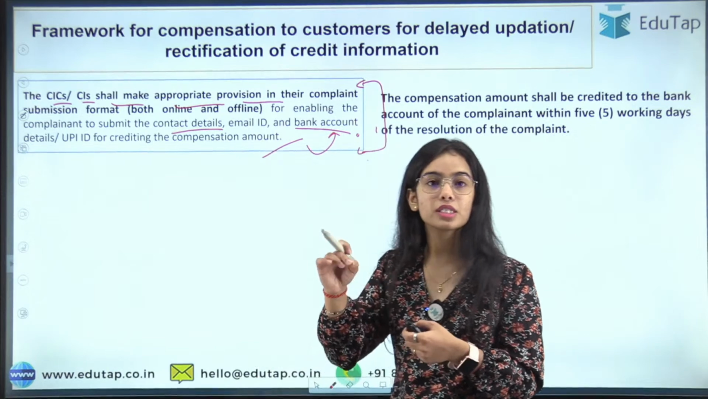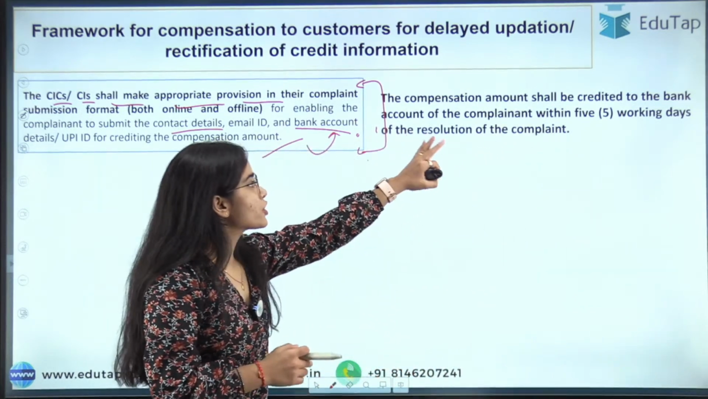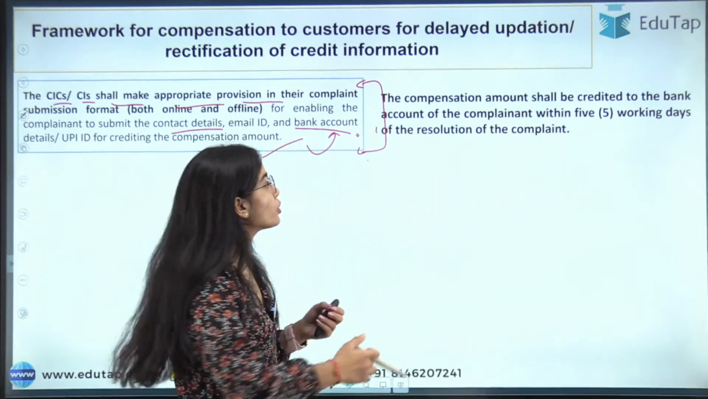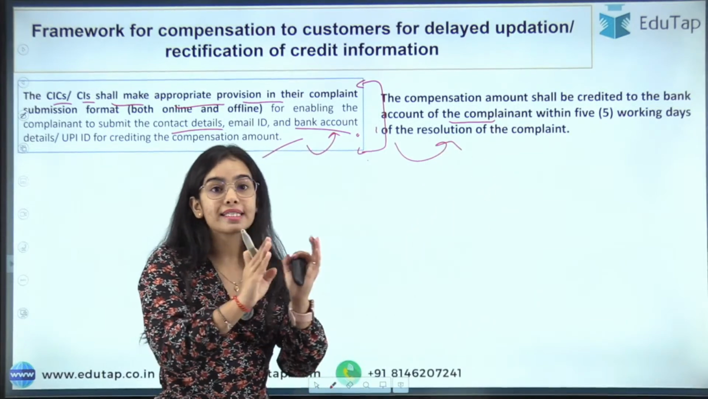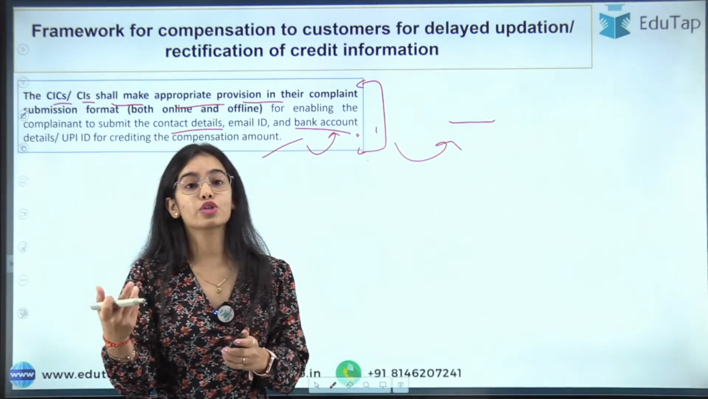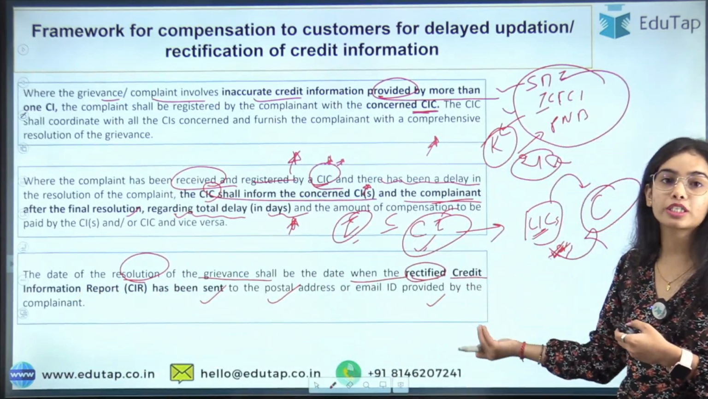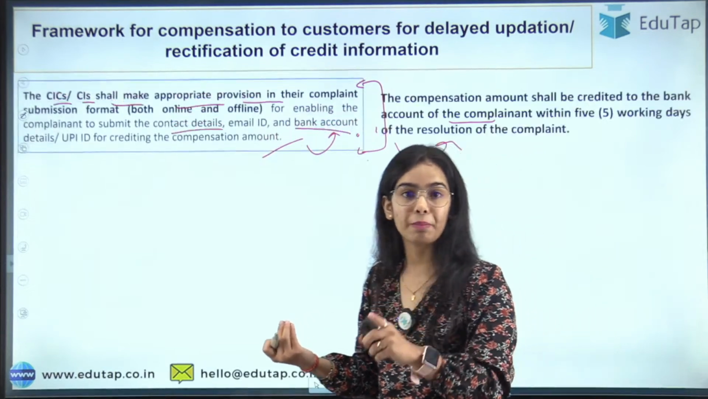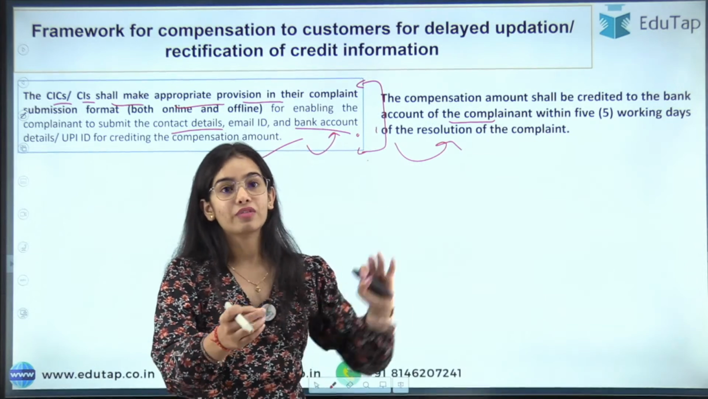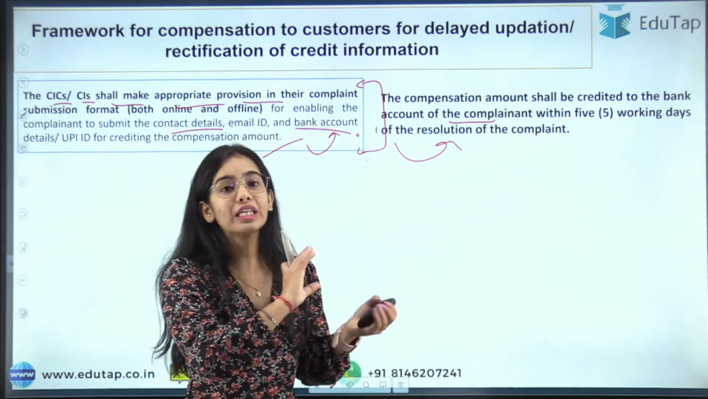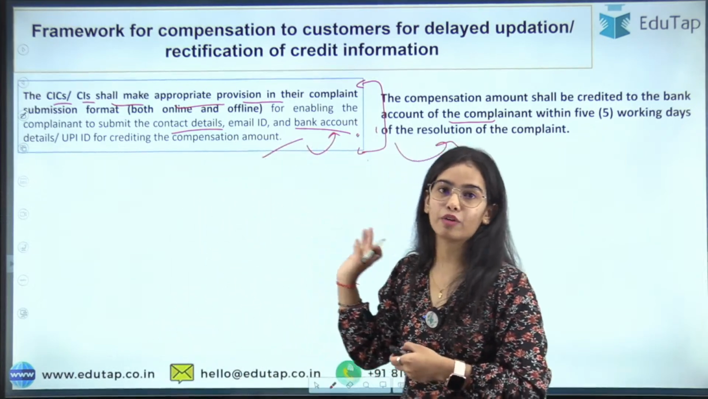Yes, from the 31st day we can say the ₹100 will be charged. Okay. So compensation amount shall be credited to the bank account of the complainant within 5 working days of the resolution of the complaint. And the resolution of complaint means what? Resolution of complaint means that the credit information report has been sent to the postal address or the email ID of the complainant. So within 5 days of the resolution of the complaint, the money has to be credited to the bank account or the UPI ID of the complainant.